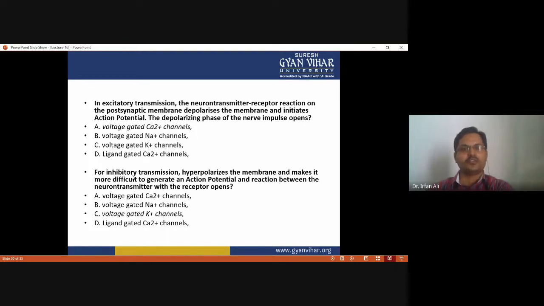For inhibitory transmission, hyperpolarization of the membrane makes it more difficult to generate an action potential, and the reaction between the neurotransmitter and the receptor opens channels. Definitely when hyperpolarization is there, voltage-gated potassium channels are open. So C is the correct option.